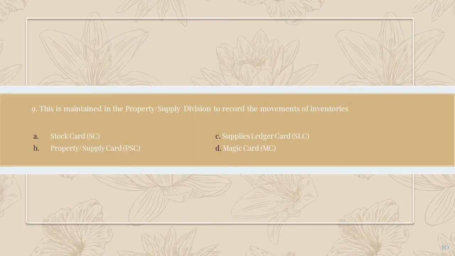Number 9, this is maintained in the property or supply division to record the movements of inventories. A. Stock card. B. Property or supply card. Letter C. Supplies ledger card. And D. Magic card. So, letter A, stock card, is maintained by the property or supply division to record the movements of inventories.